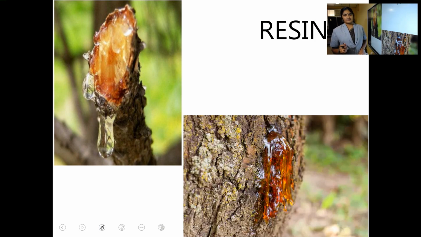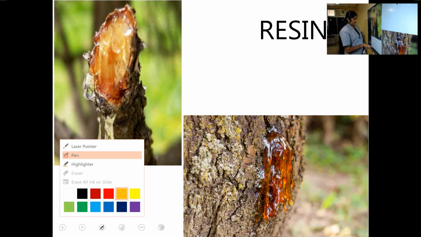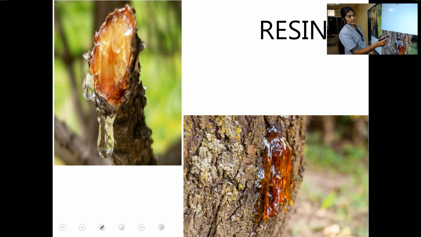First one is resin. You know what is a resin? See the picture. Here in this picture you can see this thing, a gel-like thing coming from the, which part is shown here? It is the bark. A gel-like thing coming from the bark, that is resin.